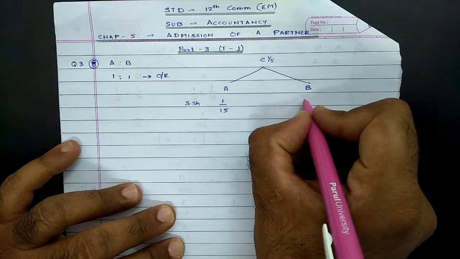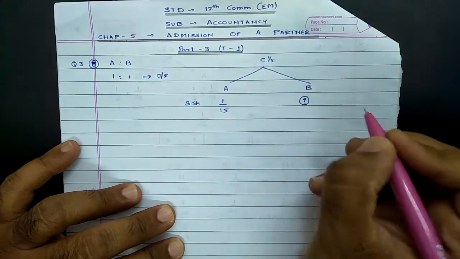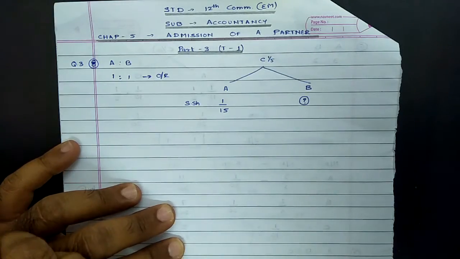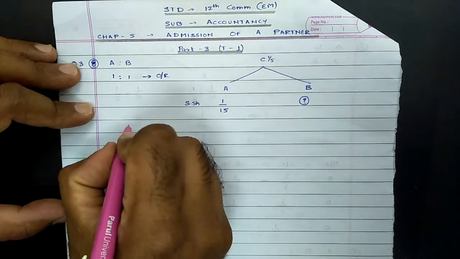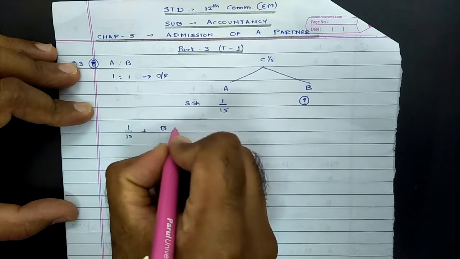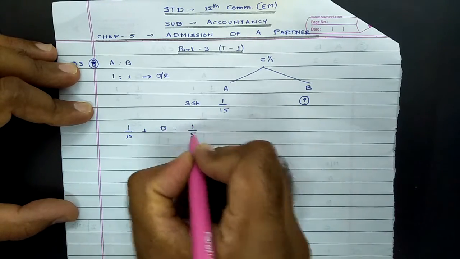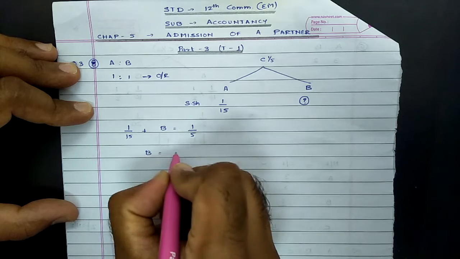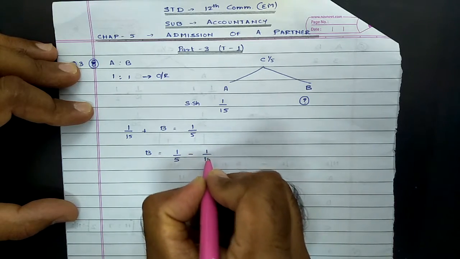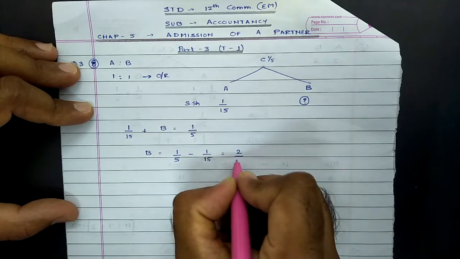So what would be the sacrifice made by B? Again we need to remember the rule: the sum of sacrificing shares is always equal to the new partner's share. So if 1/15 plus B's share is equal to 1/5, therefore B's share of sacrifice will be 1/5 minus 1/15. If we simplify it, the resulting answer comes to 2/15.